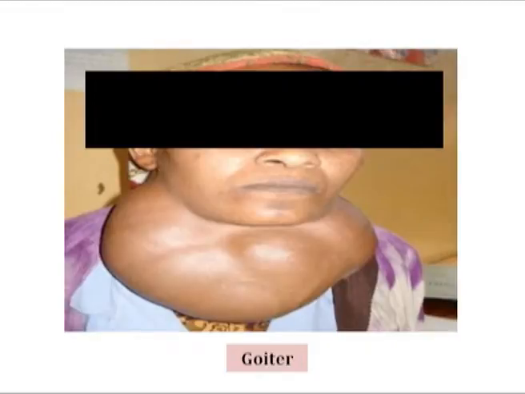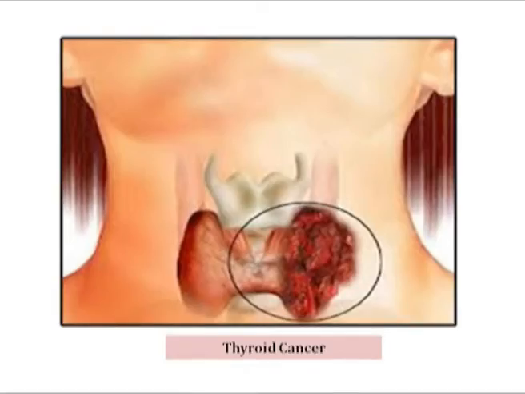Goiter is also caused due to thyroid imbalance, and its symptoms are an enlarged thyroid, including a swollen, tender or tight feeling in the neck or throat, hoarseness or coughing, and difficulty in swallowing or breathing. Thyroid cancer in its early stages is asymptomatic.